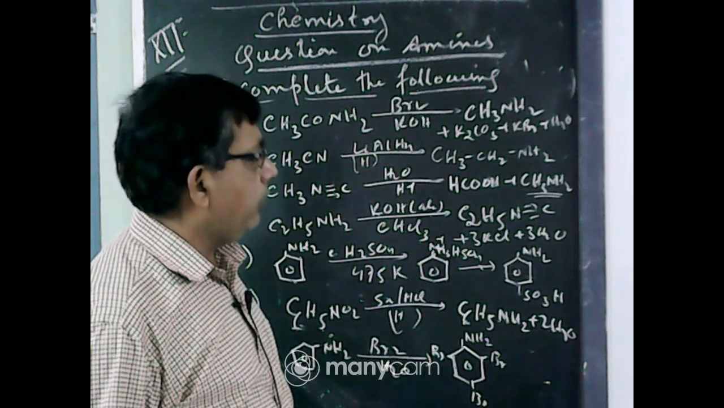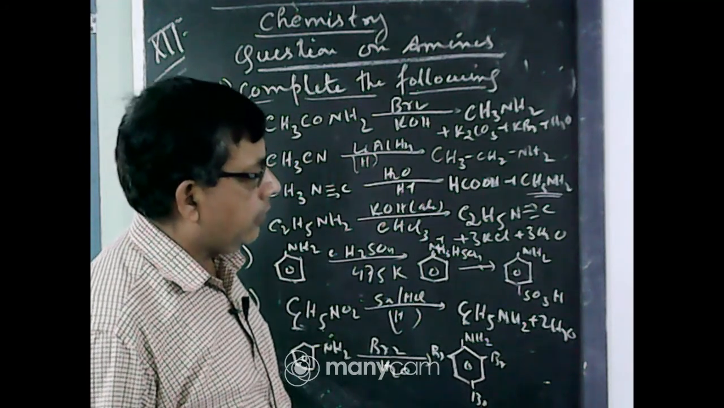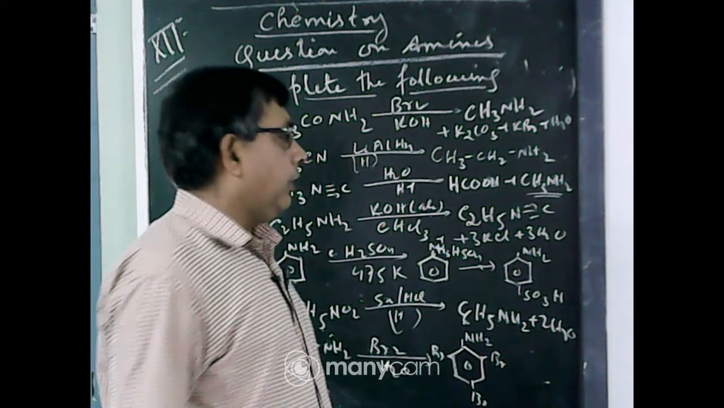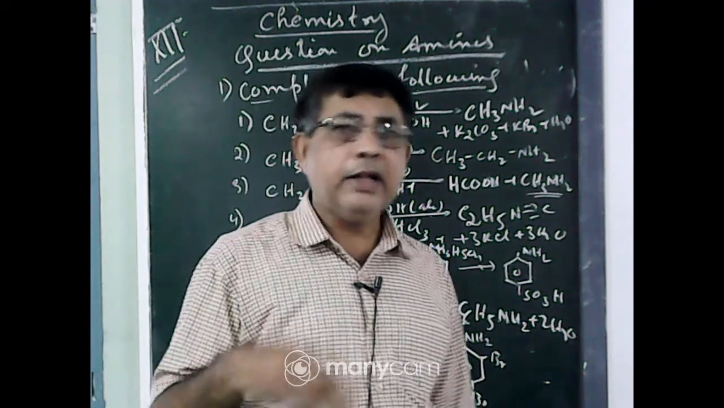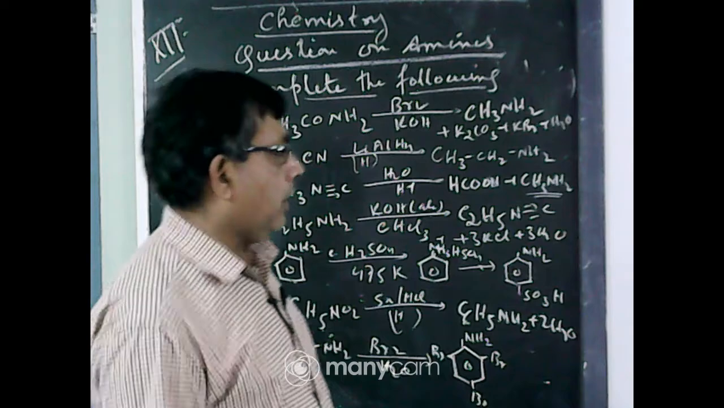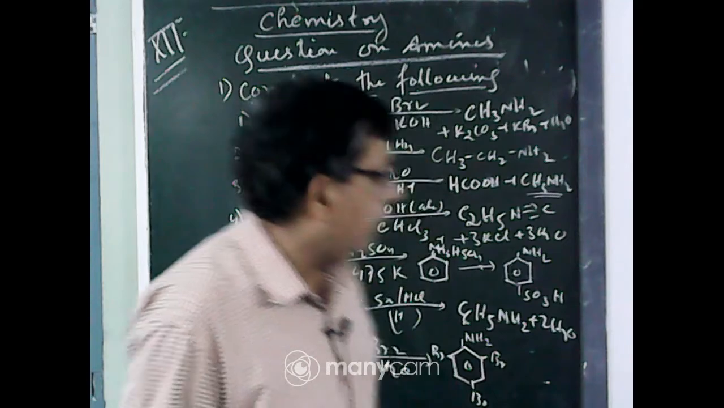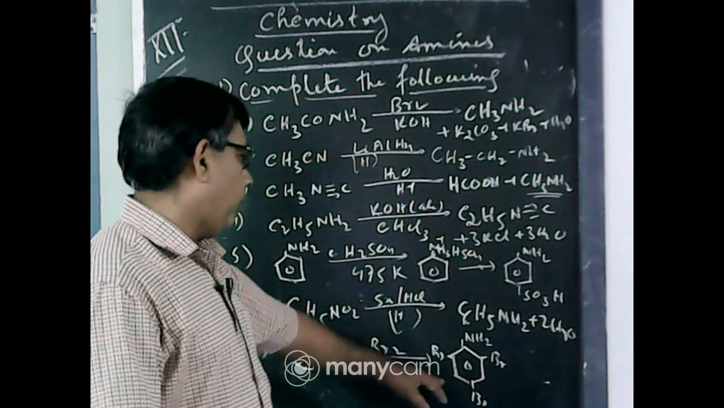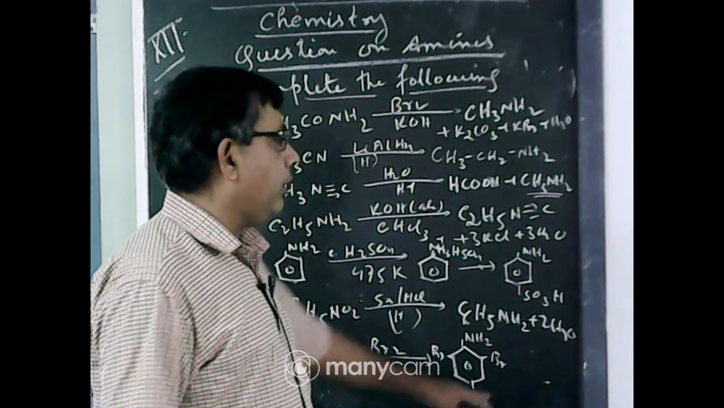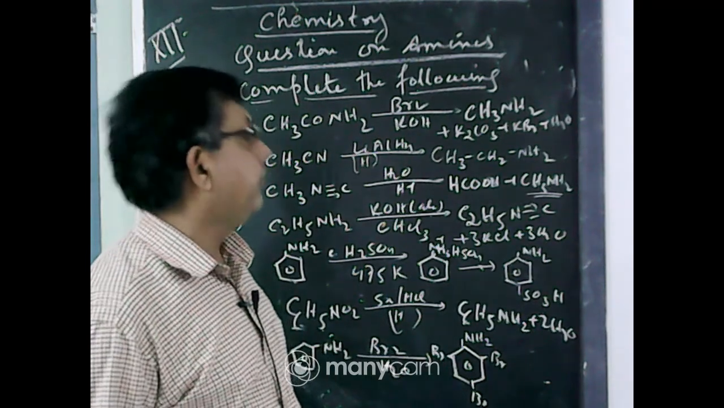All of you have completed this. Okay, so this is one type of question. Now write another type of question that comes in the board exam. Okay, last one. Aniline when treated with bromine forms a white precipitate of 2,4,6-tribromoaniline.